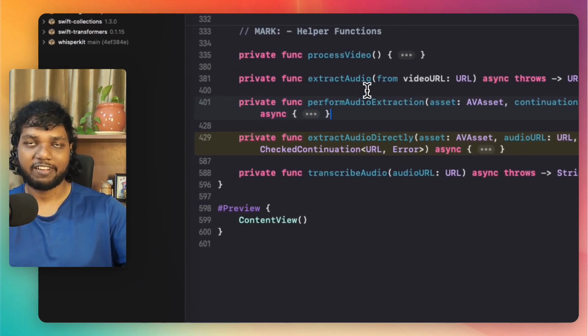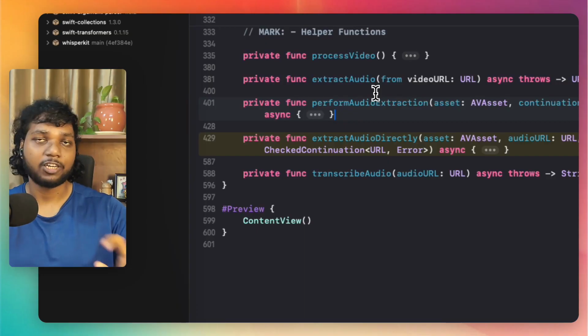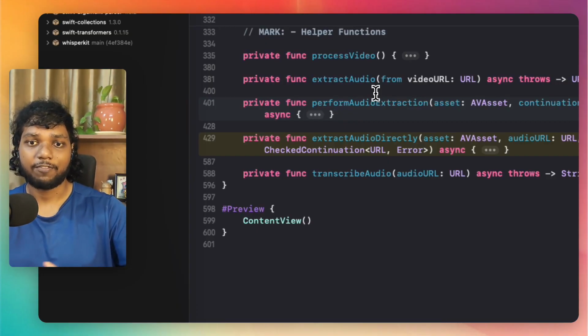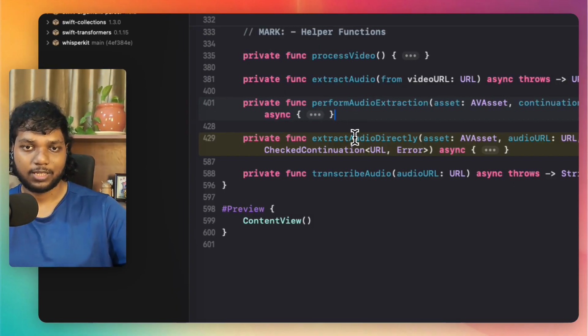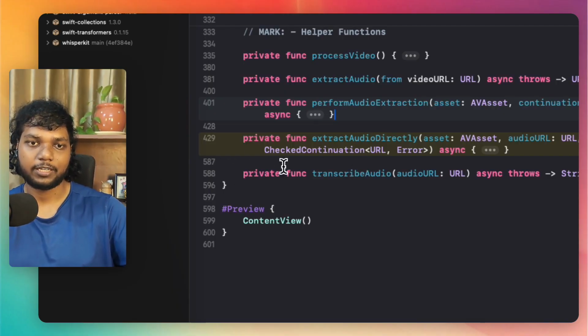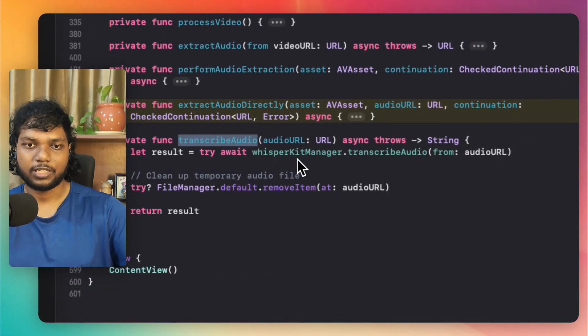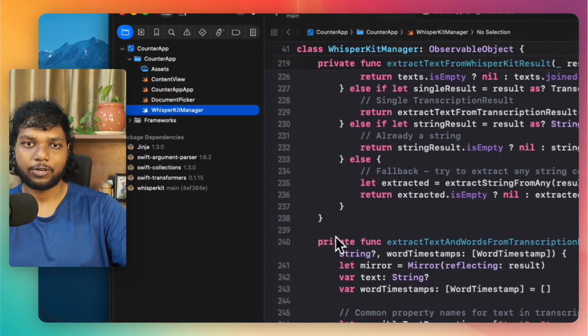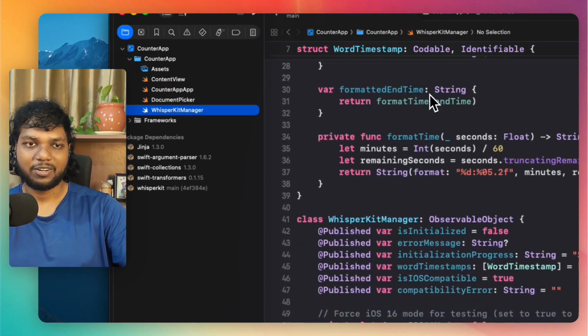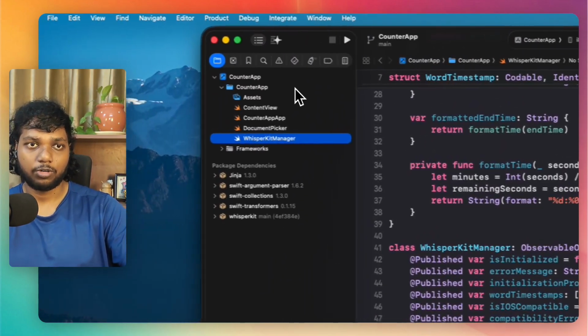I've already said that as a vibe coder you also need to understand what exactly functions are, which I've covered in one of the videos where I've told what the basic coding basics a vibe coder should know. So you can see this is extracting audio directly, transcribing that audio, passing that function, and this function uses WhisperKit. If I unfold this one particular file, you can see WhisperKitManager has the transcribe audio function. We will not get into the complexities of code understanding right now.